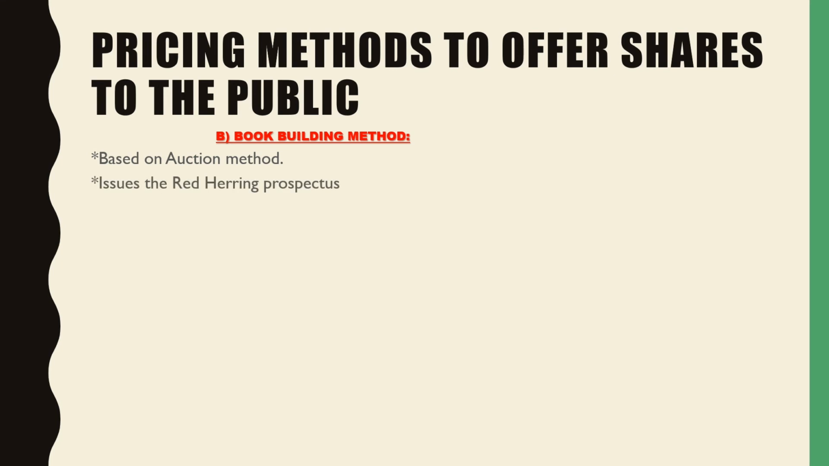It issues the red herring prospectus. Now, what is the red herring prospectus? It is a temporary prospectus. So, it is going to contain only the details about the number of shares, and it is also going to contain over here the price band. So, price band is also known as the price range. So, this is going to be written out in the red herring prospectus.